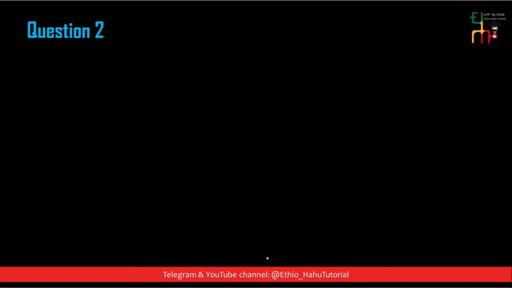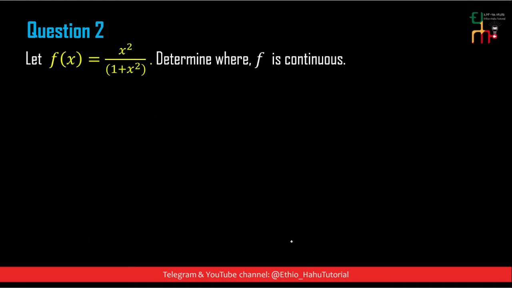ማለት ነው. Question number 2: let f of x is equal to x square over 1 plus x square, determine where f is continuous ነው የሚለው. 1 plus x square, the denominator, is always different from 0 for all x an element of real number. ለሁሉም real number ይሄኛው denominator 0 አይደለም ማለት ነው.